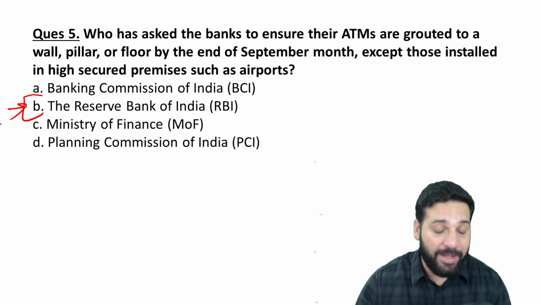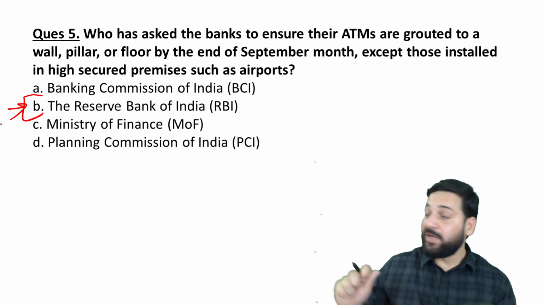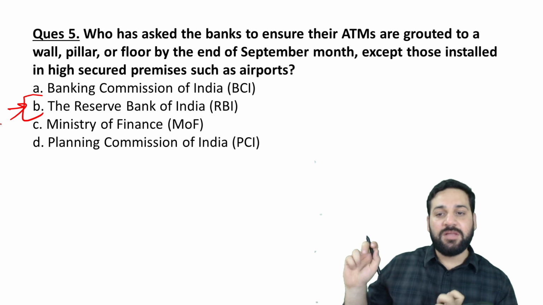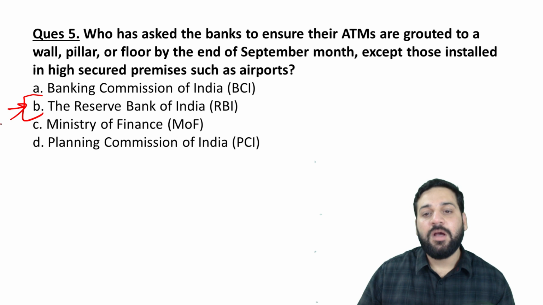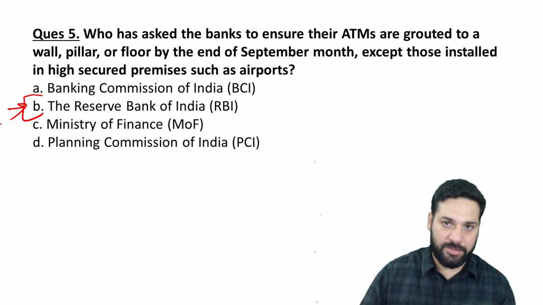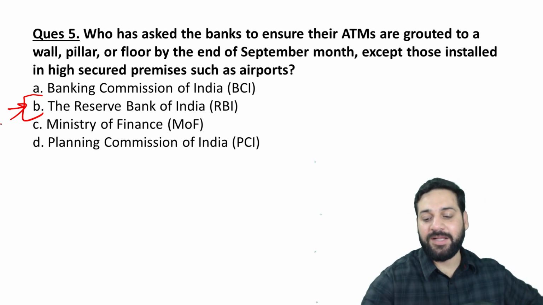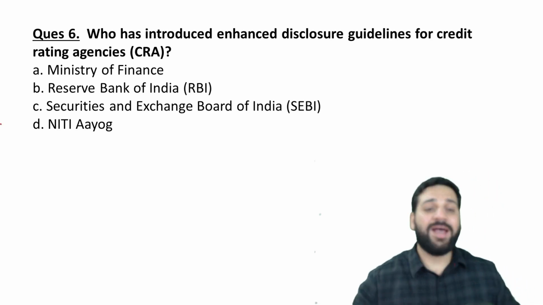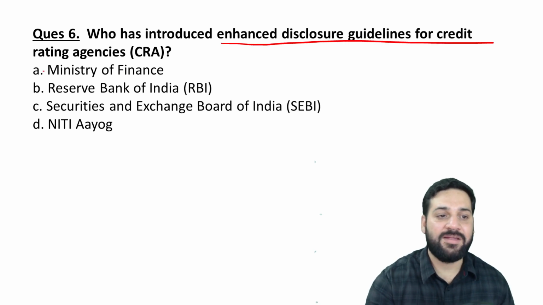RBI told the banks: by the end of September, please grout, that is, fit the ATM to a wall, a pillar or a floor, except those installed in highly secured premises such as airports. At any other place you need to do that by the end of September, otherwise RBI will impose a penalty.